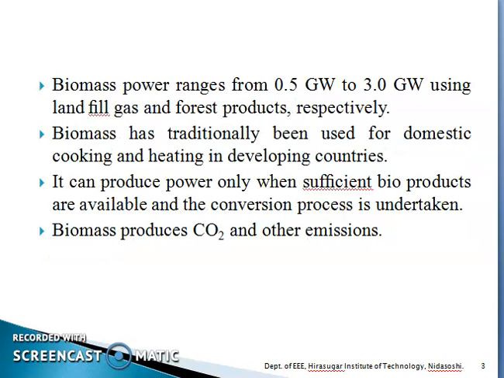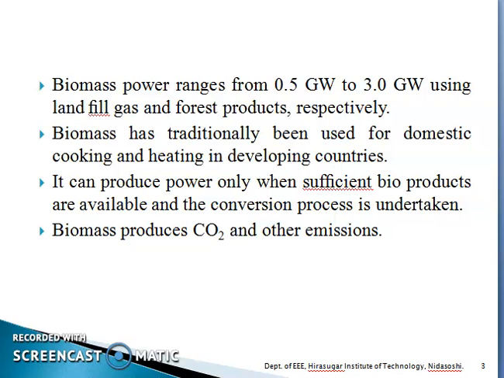Biomass power ranges from 0.5 gigawatt to 3 gigawatt, usually using landfill gas and forest products. Based on the type of byproducts, the biomass power range will increase. What type of byproducts we are using, based on that, the generation capacity will also increase.